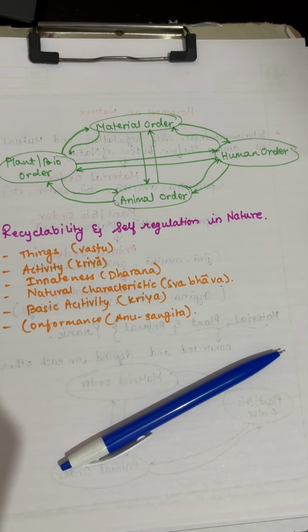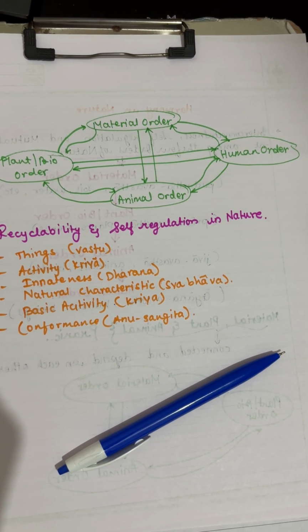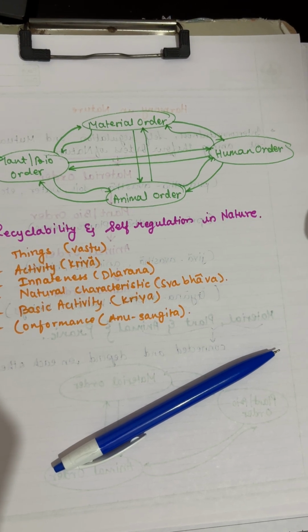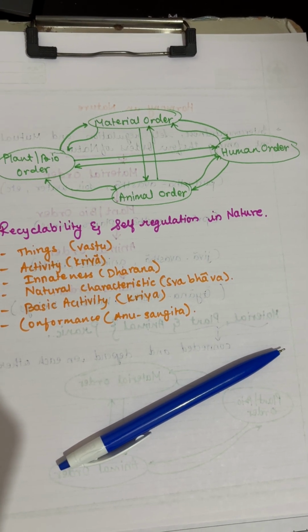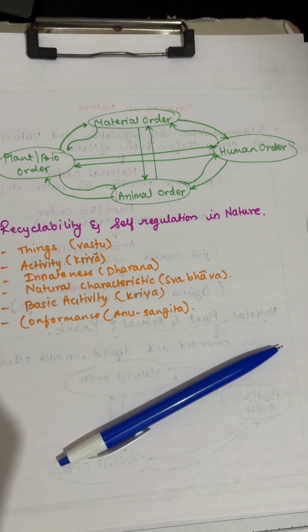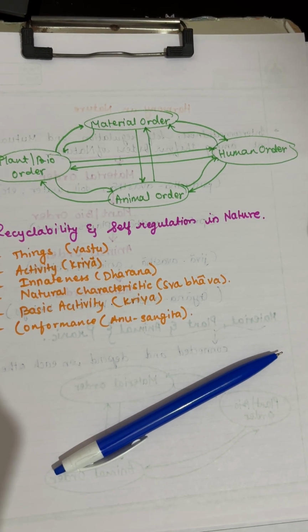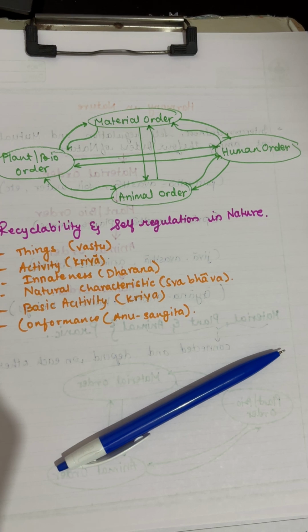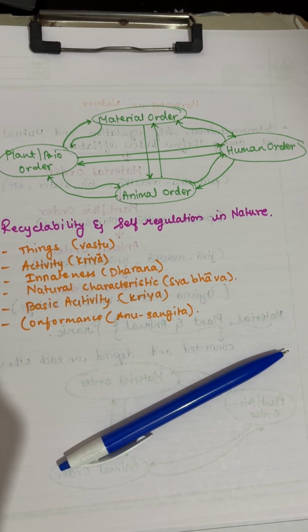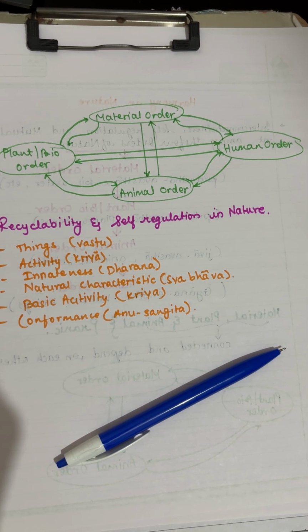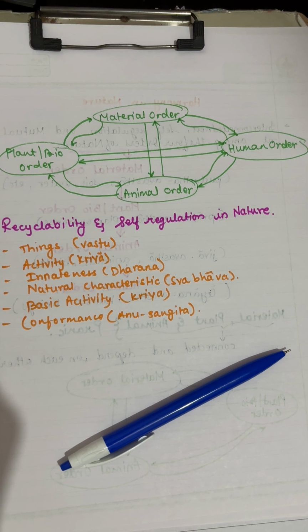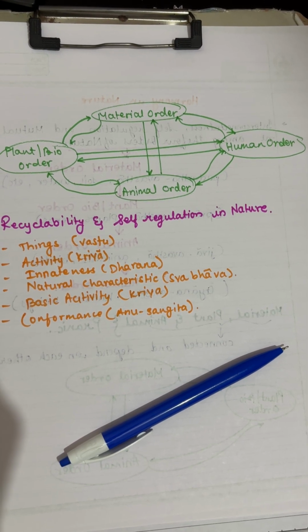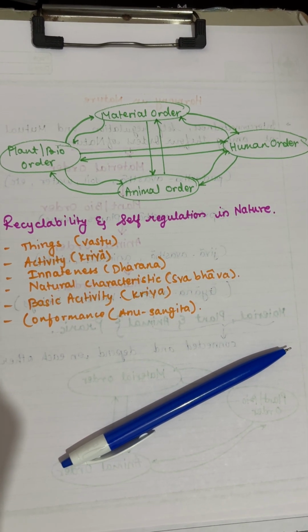In plant bio order, seeds consistently sprout plants of the same species. Each plant carries all the information about itself within its seed. This is known as seed conformance. Now in animal order, animals behave according to their lineage. A cow behaves like a cow, a dog behaves like a dog, maintaining consistency within their breed. This is called breed conformance.